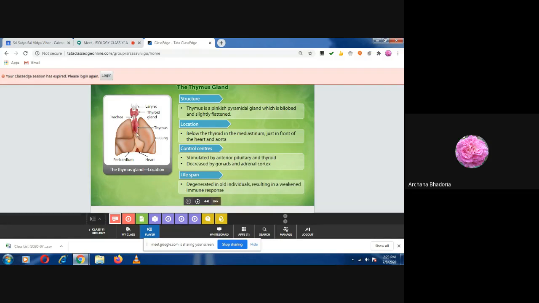So this is also bilobed. And then write down that it is stimulated by the anterior pituitary and the thyroid gland. Noted? Can you hear me? Okay. And its action or function is decreased by gonads and adrenal cortex.